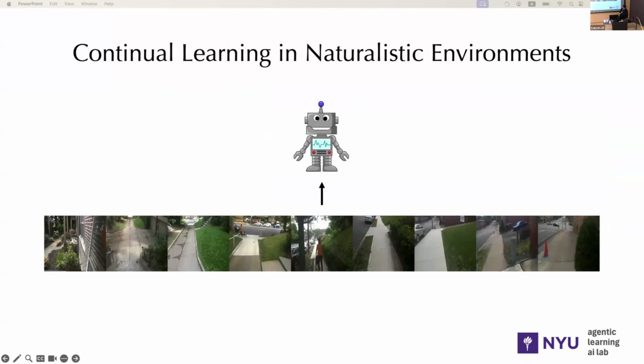And we want the robot, as a lifelong learning agent, to be able to continuously adapt the visual representations from its own egocentric video feed without any human curation. We refer to this problem setting of learning through streaming video experiences as streaming self-supervised learning, and it is what we try to study in this paper.